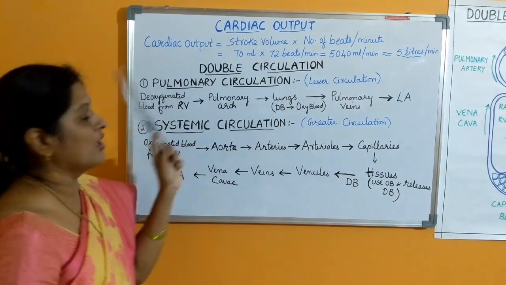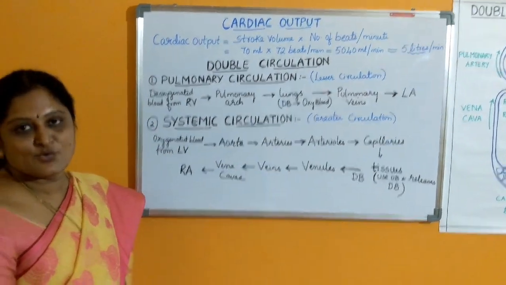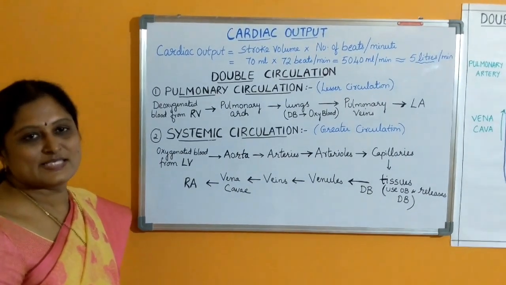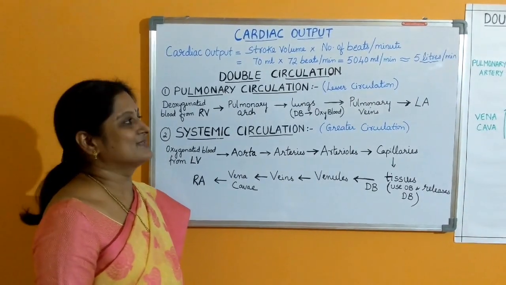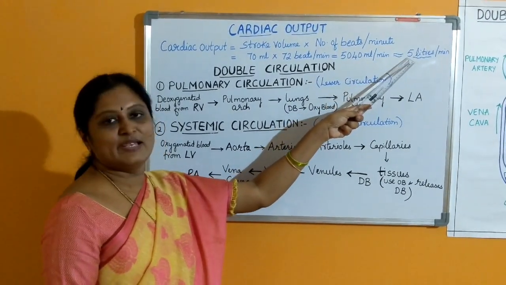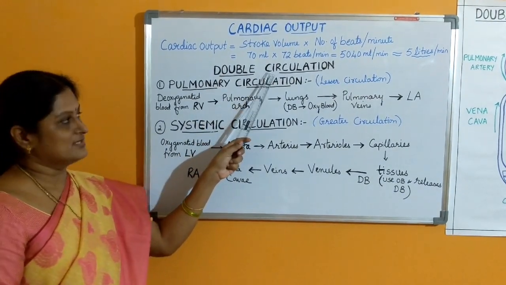And this cardiac output may increase when we are in an active state and it is going to decrease when we are in the resting state. So for example, let us take when we are in vigorous exercise, this cardiac output may reach up to 21 liters per minute. And our next topic is double circulation.